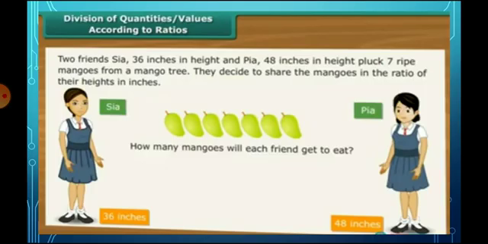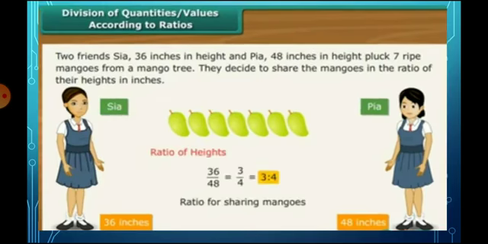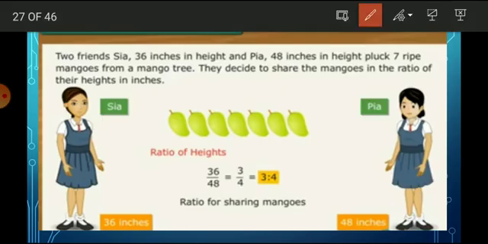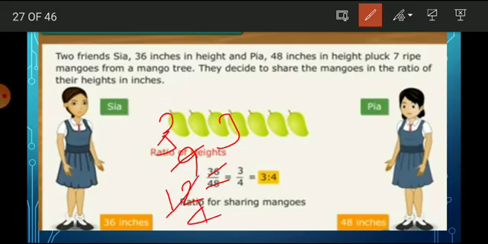First of all, we find the ratio of their heights. So we take 36 divided by 48. We divide using the 4 table. 9 fours are 36, 12 fours are 48. After that, 3 threes are 9 and 4 threes are 12.